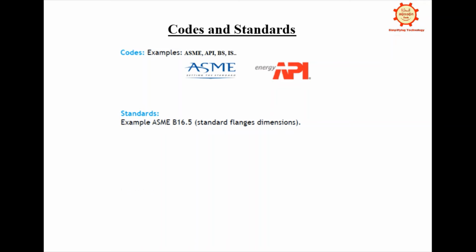Those are the standards. And there are some companies that also build their own standards, like Shell, Aramco, BP, L&T, Technip. These are some big organizations or companies. They build their own standards. They follow the international standards as well as their own standards, and accordingly they manufacture their products or their equipment.